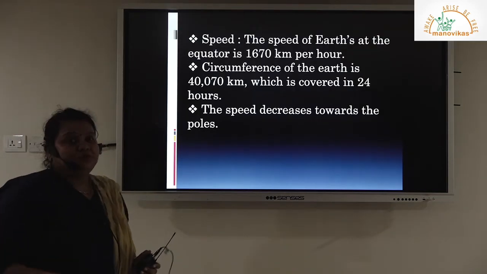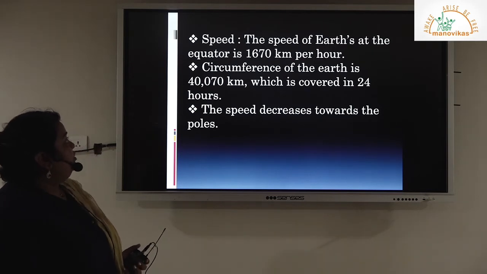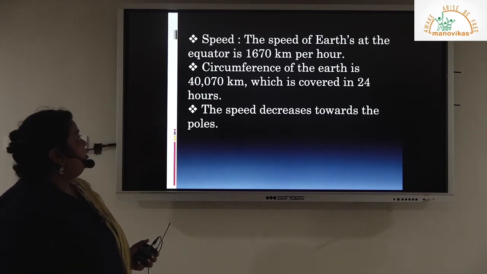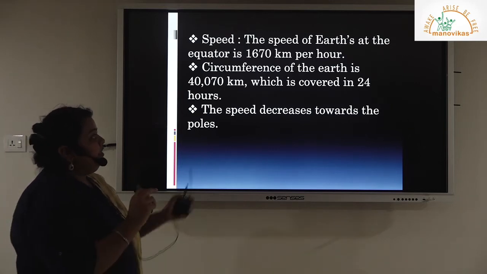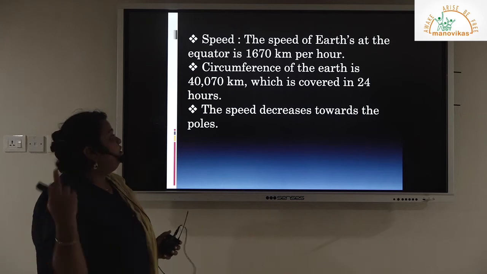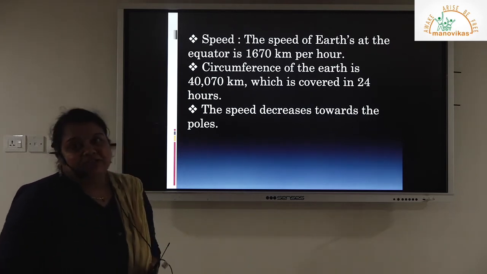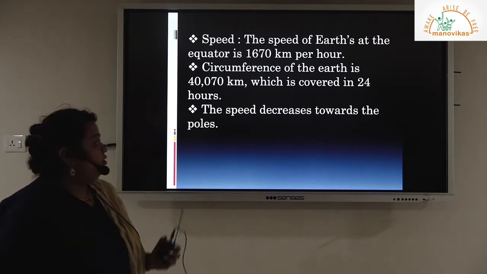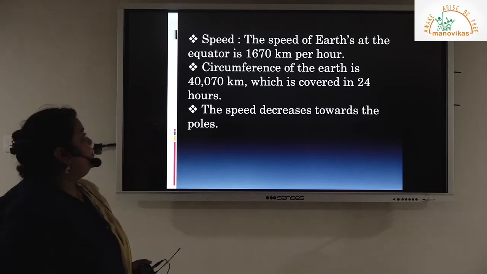Okay, coming towards the speed, at what speed is it moving? It is moving nearly at a speed of 1670 km per hour, and when you check it with the circumference of the earth, it takes nearly 24 hours to complete one rotation. Now the speed is maximum at the equator, and it decreases as we move towards the poles.